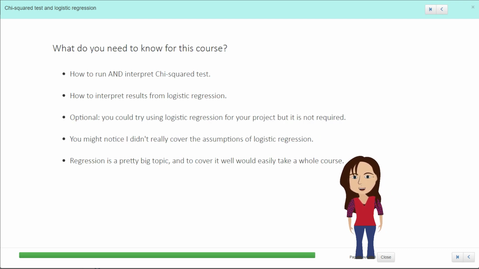So for this course, I would expect you to know how to run and interpret a chi-square test. I would expect you to know how to interpret the results from logistic regression when you read it in a paper. You can try using logistic regression in your project, but it's not required. If you want to try it, then I'll help you in the workshops. And you might have noticed that I didn't really cover any of the assumptions of logistic regression. Regression as a whole is just such a massive topic, and to really cover performing it well, it would take a whole course. So we've just tried to touch on all the important points here for interpreting it when you read it in papers. And so in the following videos, I'll just look at some more examples of reading it in papers and also running it in SPSS.